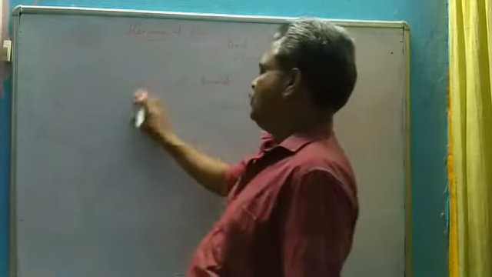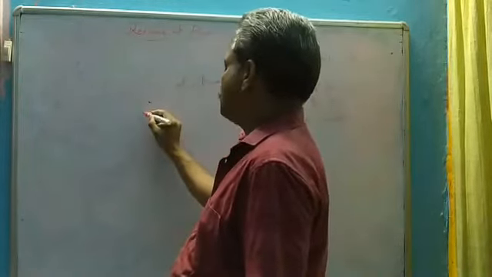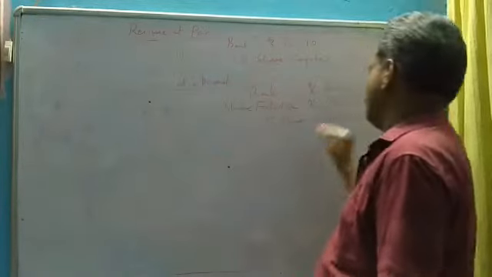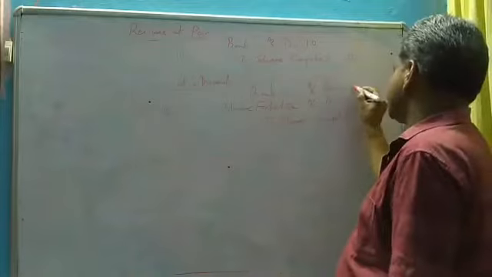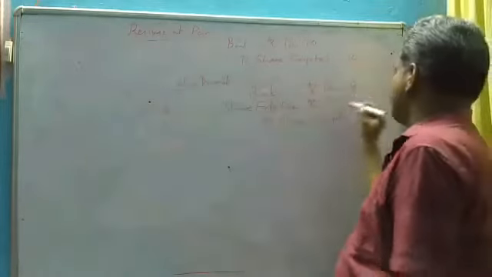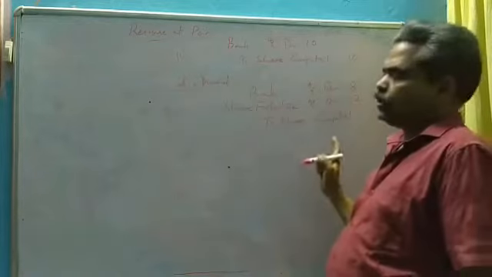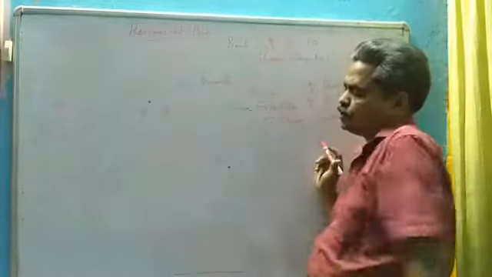Suppose here a 10 rupee share is issued at a discount of 2. That means 8 is the price. We will pass an entry: bank account debit 8 rupees, share forfeiture account debit 2 rupees, to share capital 10 rupees. This entry is known as reissue at a discount.